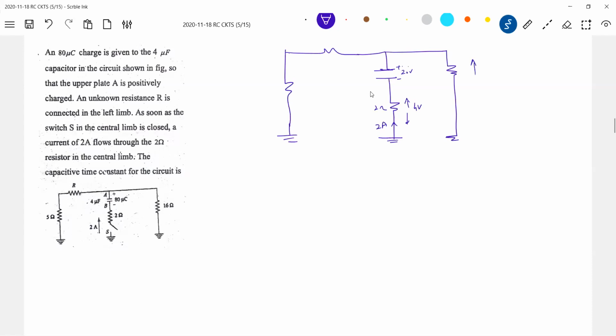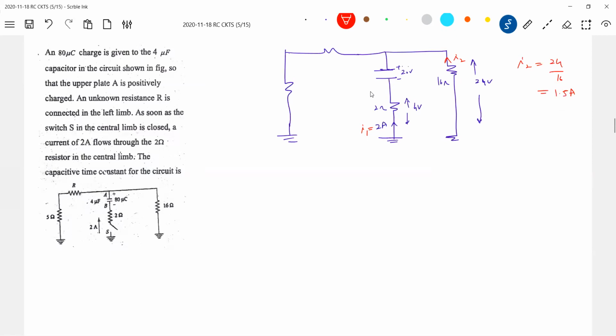Then how much drop should be here? 24 volt, and we know 16 ohm. So can we calculate this current? Let me call this I1 and this I2. So what is I2? 24 by 16, 6 by 4, 3 by 2, or 1.5 ampere.